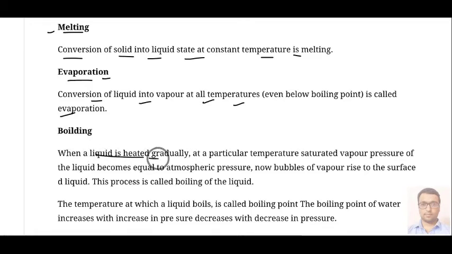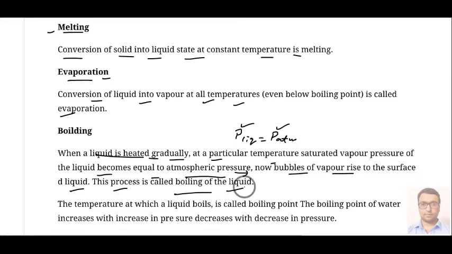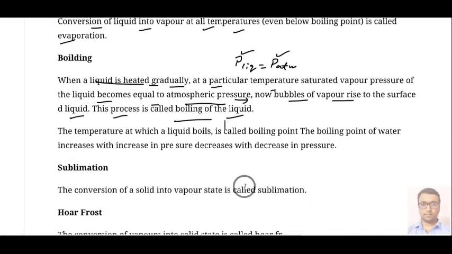When a liquid is heated gradually, at a particular temperature the saturated vapor pressure of the liquid becomes equal to the atmospheric pressure. When the vapor pressure of the liquid is equal to the atmospheric pressure, at that condition we say that our liquid has come to the boiled state. Now bubbles of vapor rise to the surface of the liquid. This process is called boiling of the liquid.